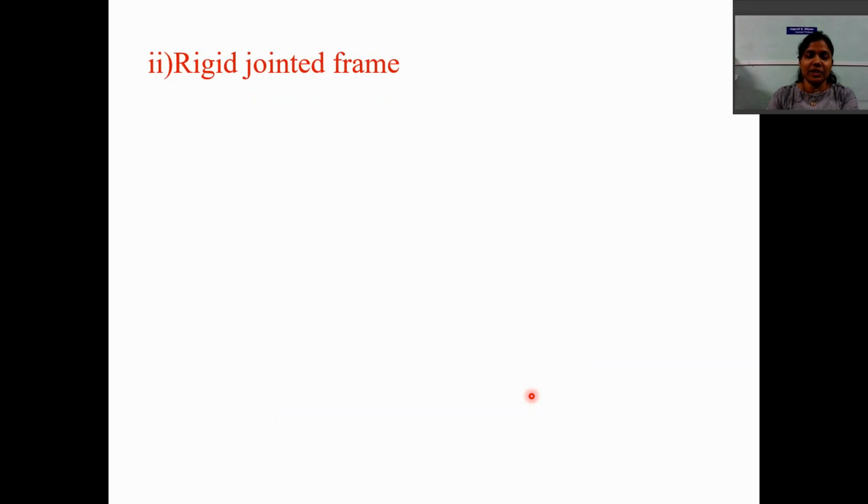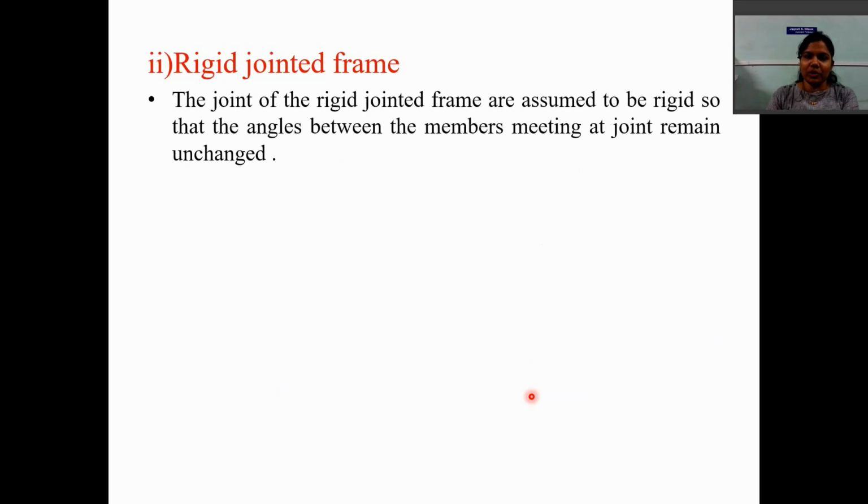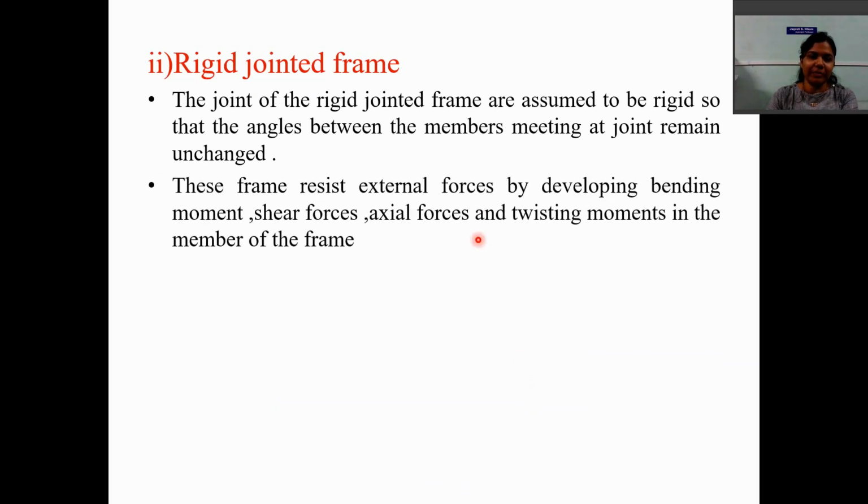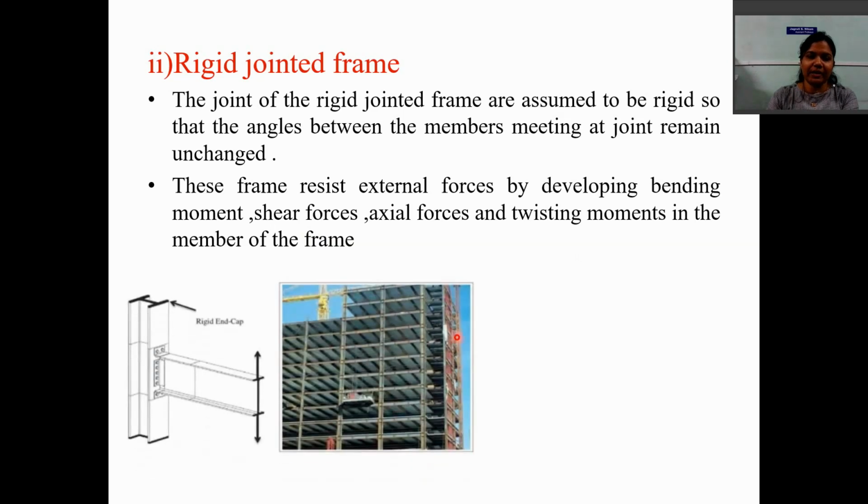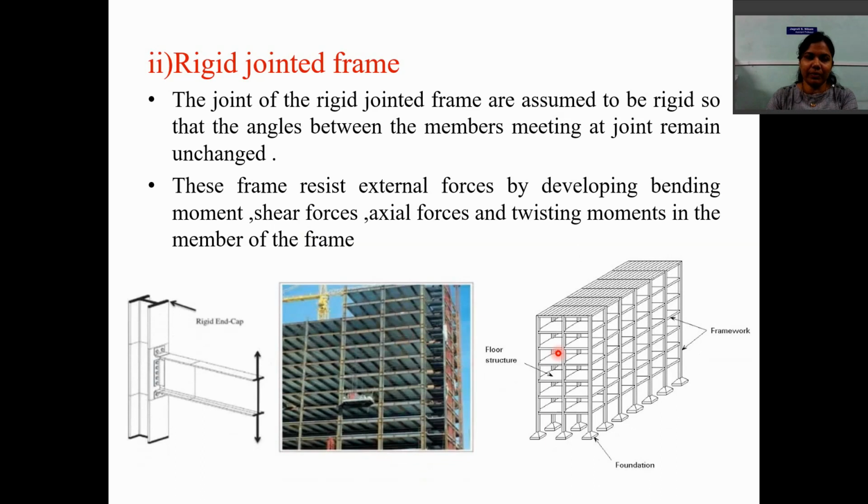The next is rigid jointed frame. The joints of a rigid jointed frame are assumed to be rigid so that the angle between the members meeting at the joint remains unchanged. This frame resists the external forces by developing bending moment, shear forces, axial forces and twisting moment in the members of the frame. We can take the example of an RC frame as a rigid jointed frame.